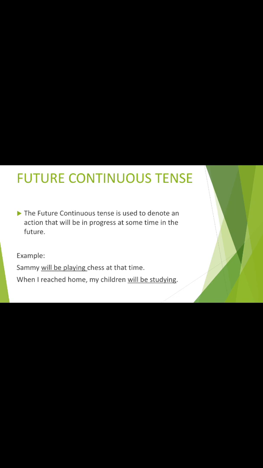Let us see the example here. Sammy will be playing chess at that time. Sammy will be playing. Here we can see will means future and playing continuation. That means will be playing is a future continuous tense. We can recognize the sentence or tense with their verb.